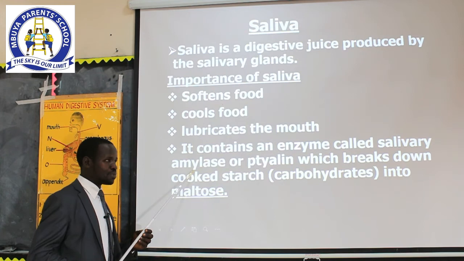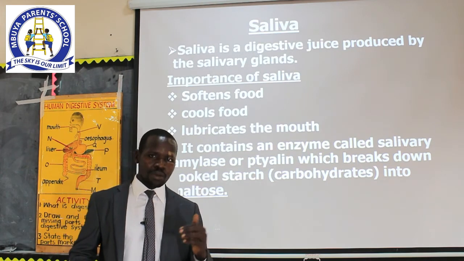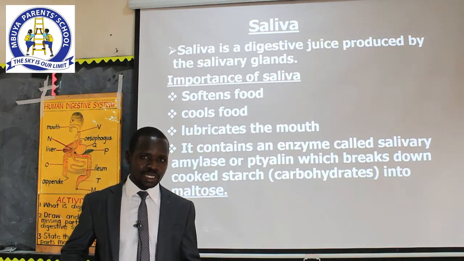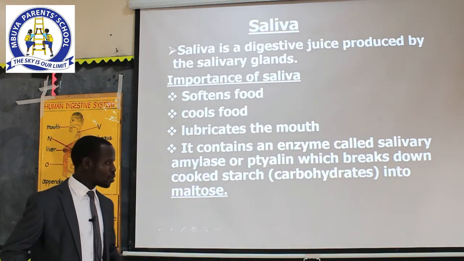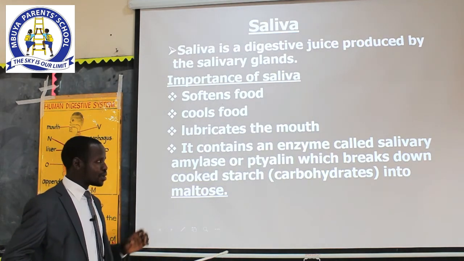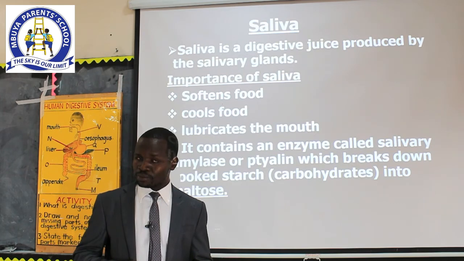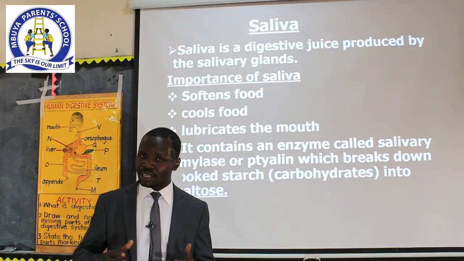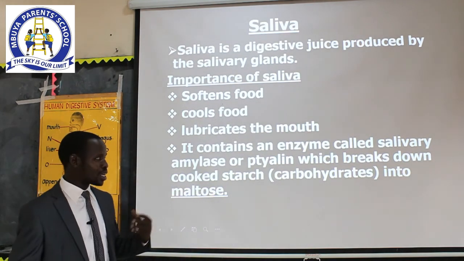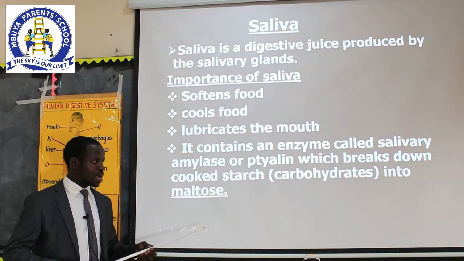Amylase. So this enzyme has the role of digesting carbohydrates, mostly cooked carbohydrates, or we can call it cooked starch, and change it into a simple form known as maltose. Everybody say maltose. All right. So remember, when you eat cooked carbohydrates like sweet potatoes, rice, posho, and many others, their chemical digestion begins in the mouth by the action of this ptyalin or salivary amylase.